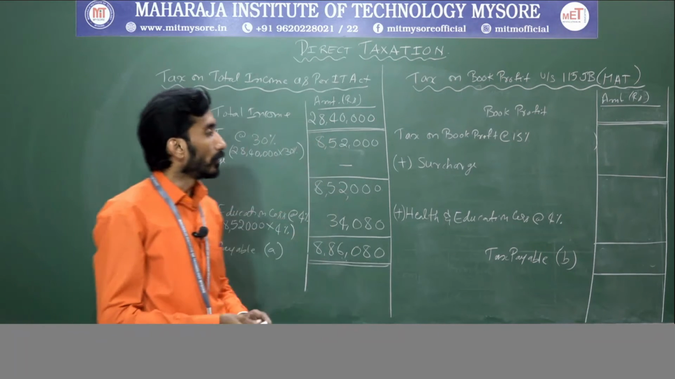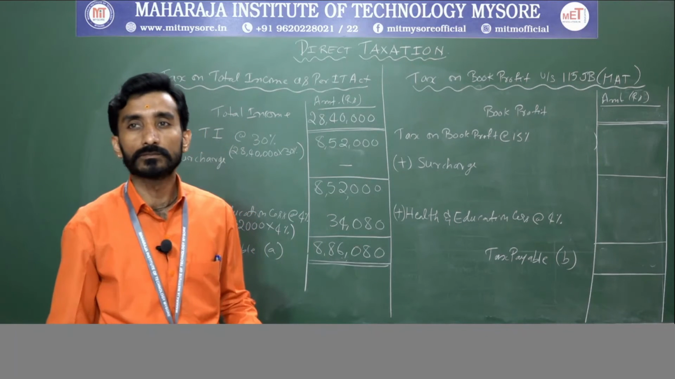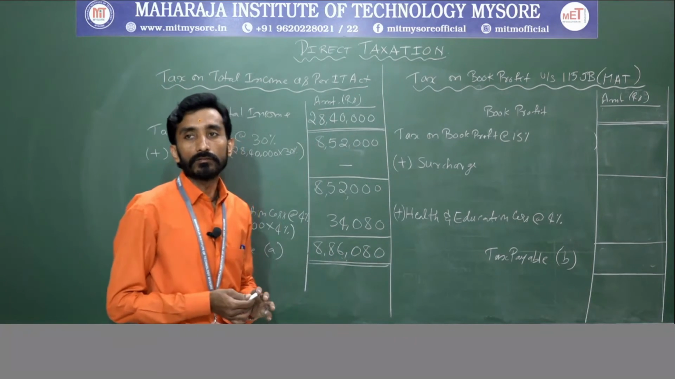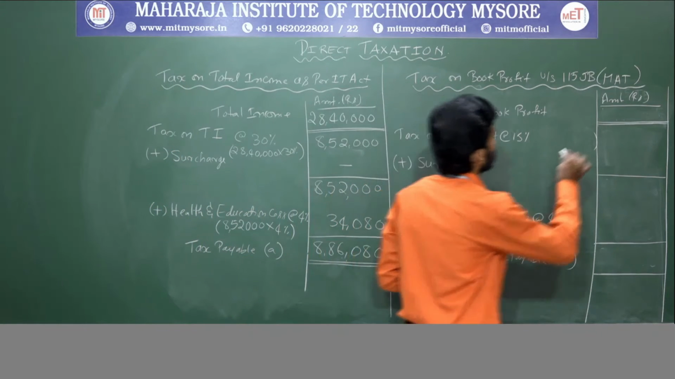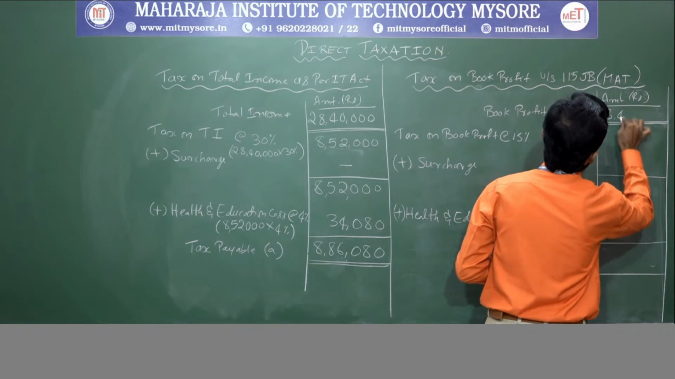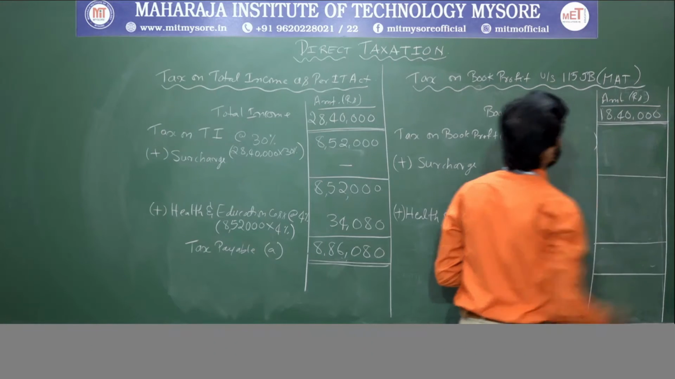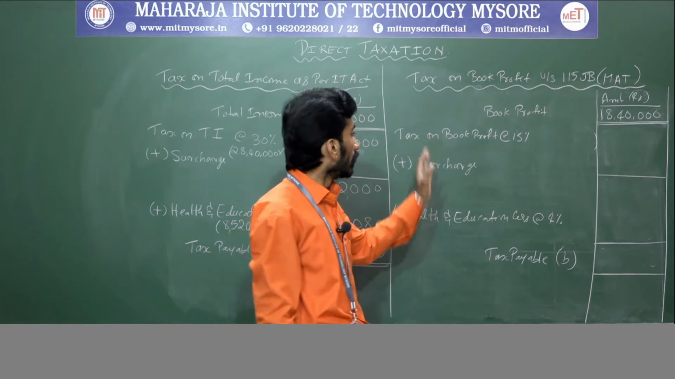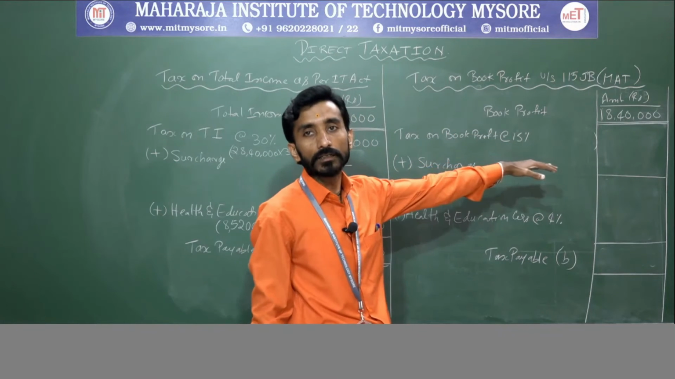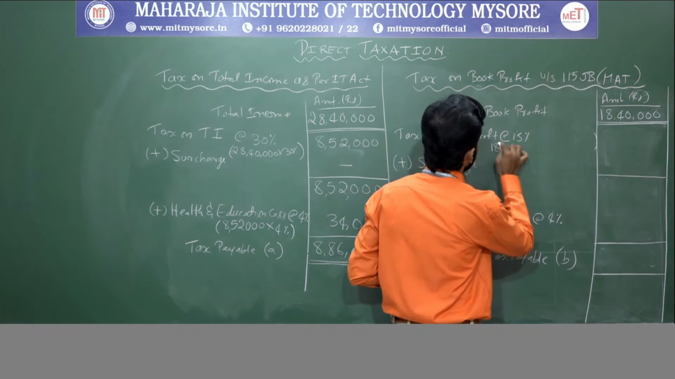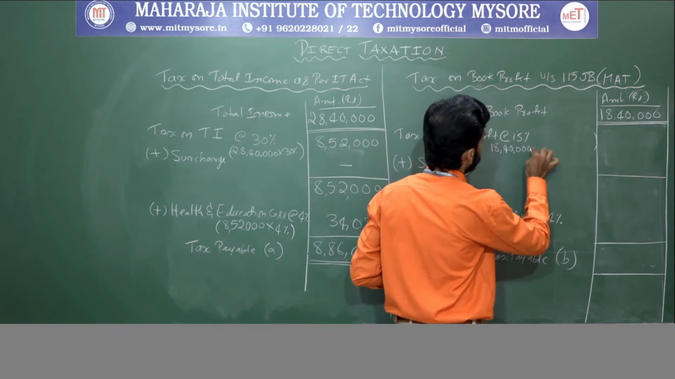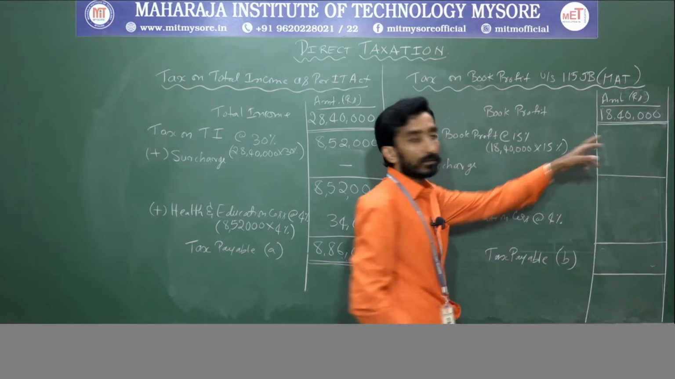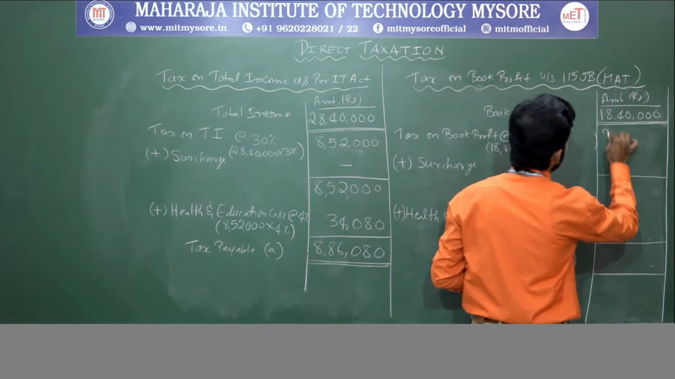Now we will go with the book profit. Calculation of book profit. What is the book profit they have given here? 18 lakh 40,000 is the book profit they have given. Clear? On this we need to calculate 15%. So 18 lakh 40,000 into 15%. What is it? 2 lakh 76,000.